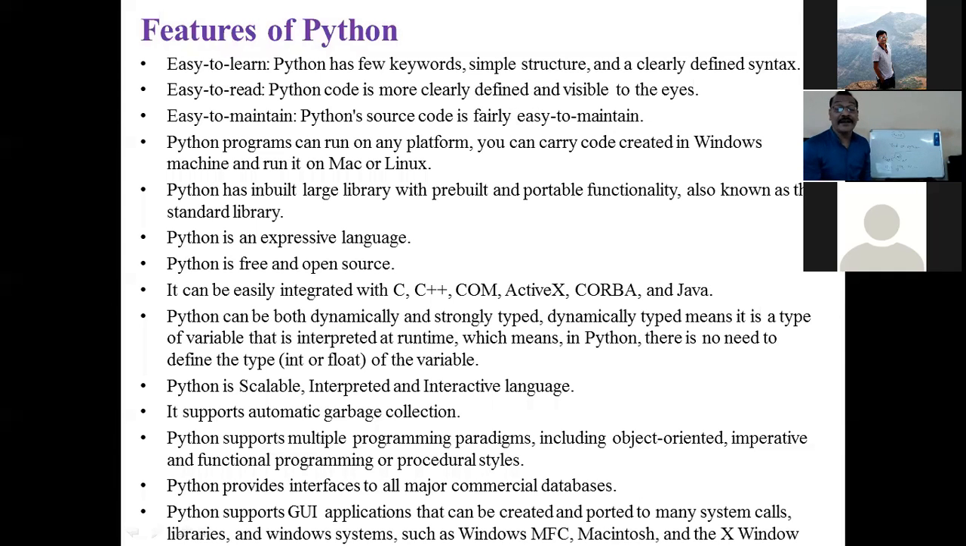What is the meaning of that? That is dynamically typed. Dynamically typed means what? i may be integer, i may be float, i may be real, i may be double, like that. All these data types are there in Python. But there is no need to define in this fashion. That is known as dynamically typed. So in Python there is no need to define the type of the variable.